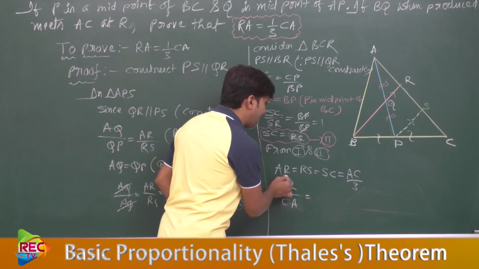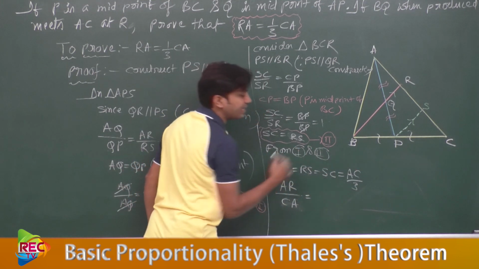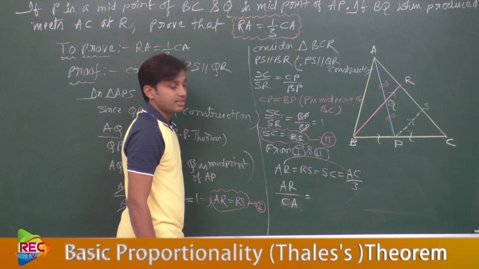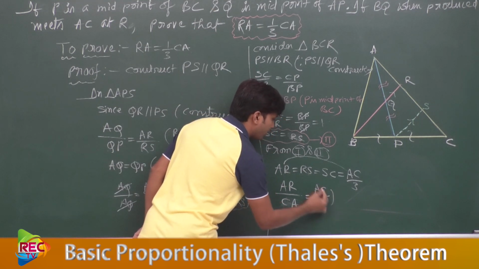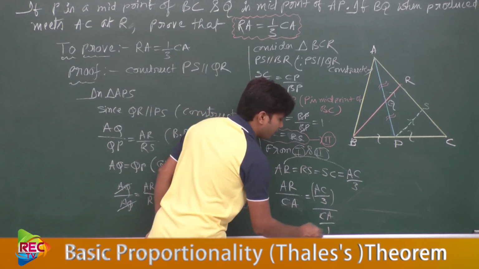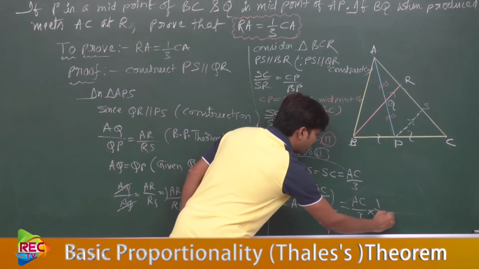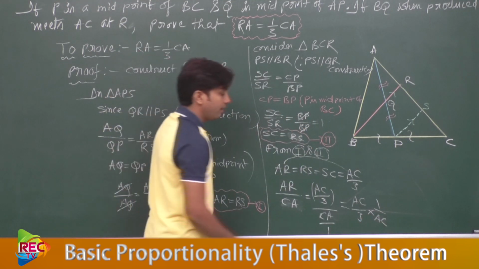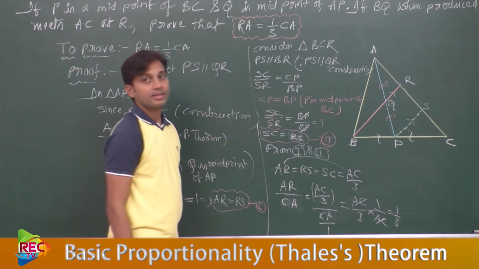I said AR equal to RS equal to SC equal to AC by 3, so we can put AC by 3 in place of AR, over CA. AC by 3 into 1 by CA, and CA is AC itself. By cancelling this, what do we obtain? 1 by 3, or not?